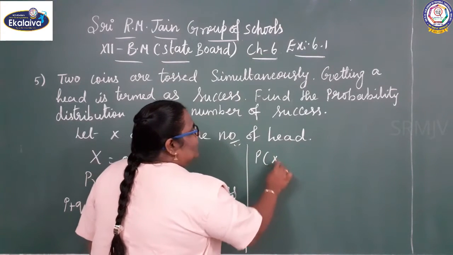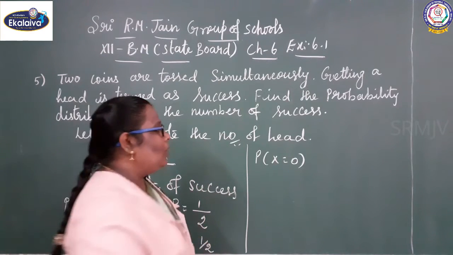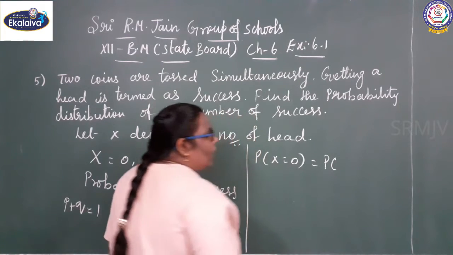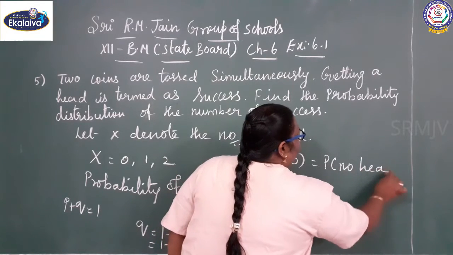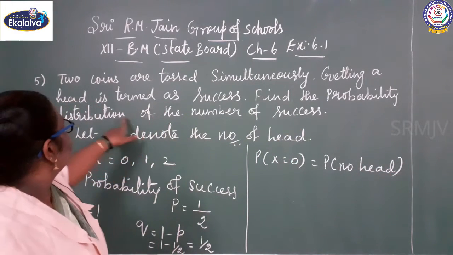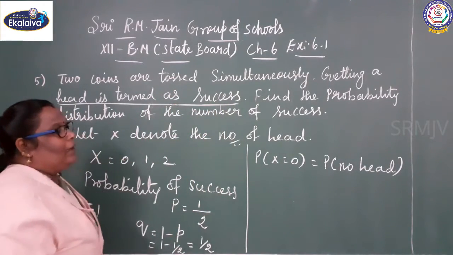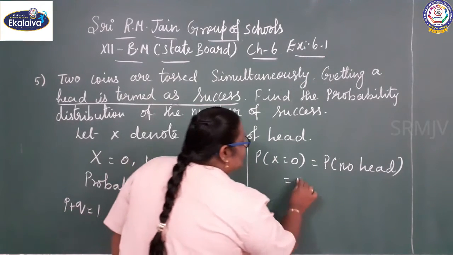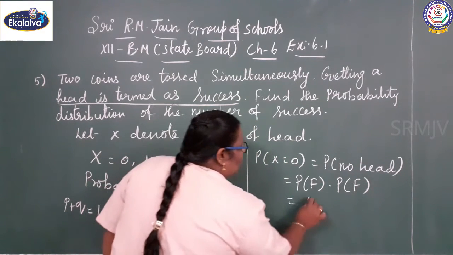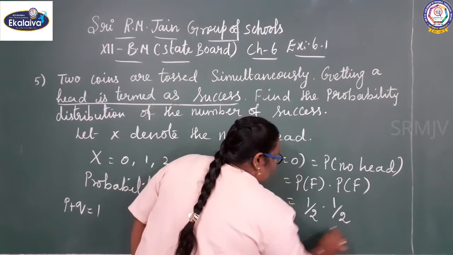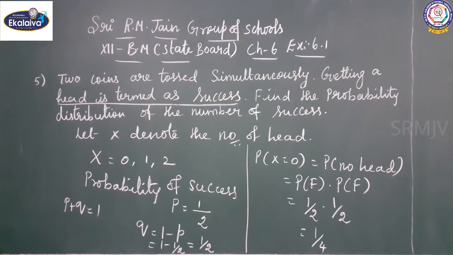P of X equals 0. When I toss two coins, I am not getting a head. So P of no head, that is P of failure only, because head is the success. No head means I am getting a failure only. P of F into P of F. So, 1 by 2 into 1 by 2. The answer is 1 by 4.